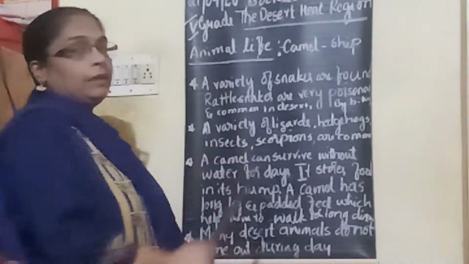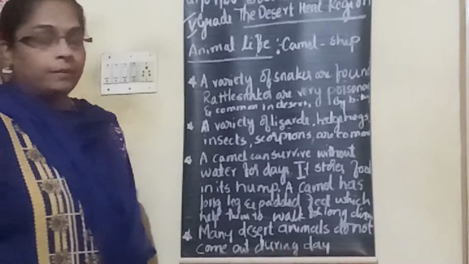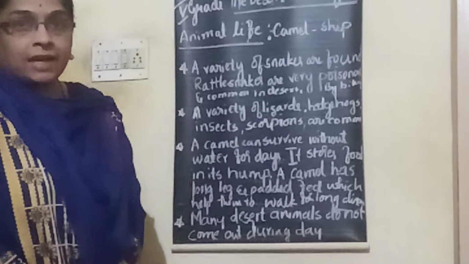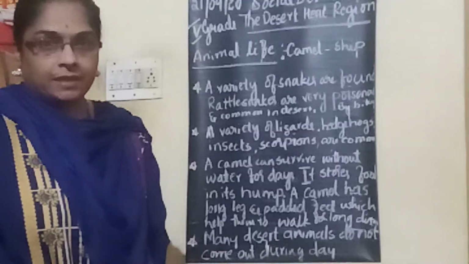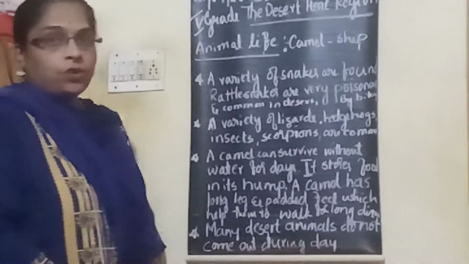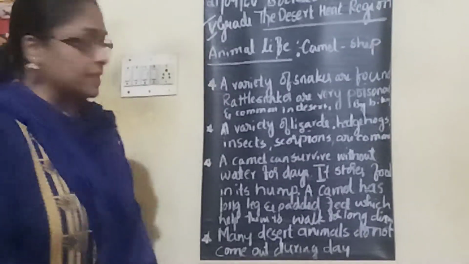The main animal we find in the desert is the camel. The camel is called the ship of the desert. So let us see what are the different animals which we find in the desert.